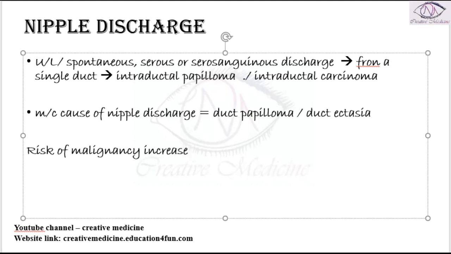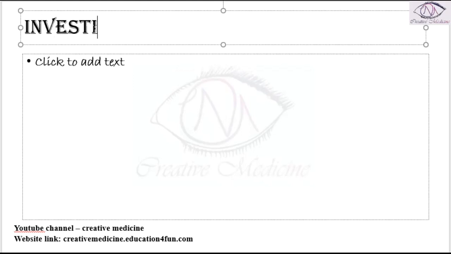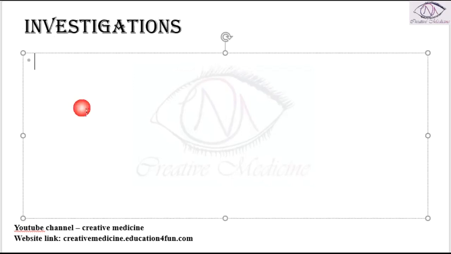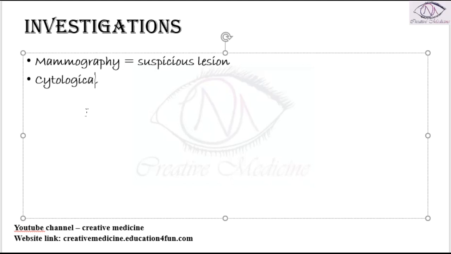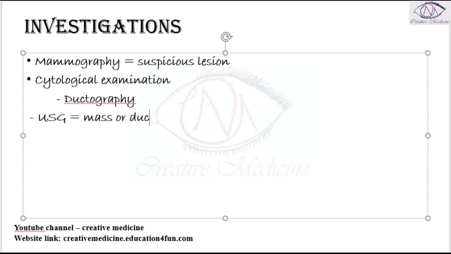Then, investigations of a nipple discharge. What are the investigations that you do? First, you do mammography. The mammography will show if any suspicious lesions are detected. Then you can do a cytological examination, and a ductography can be done. Then you can also do an ultrasonography. Ultrasonography will show you the underlying mass, or a duct ectasia can be seen by ultrasonography.